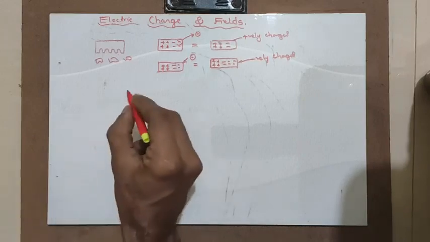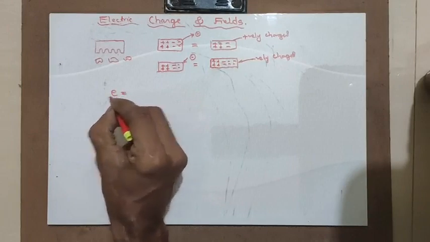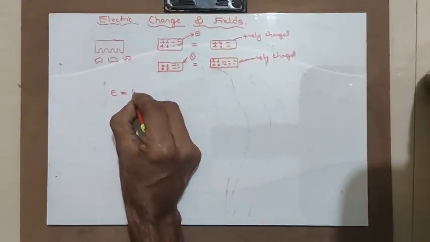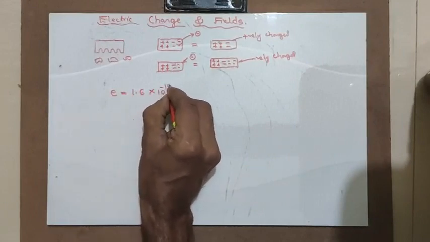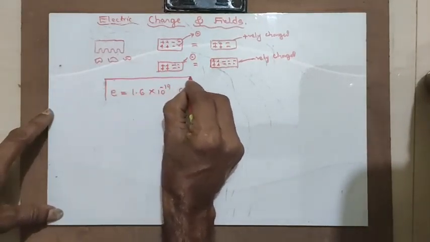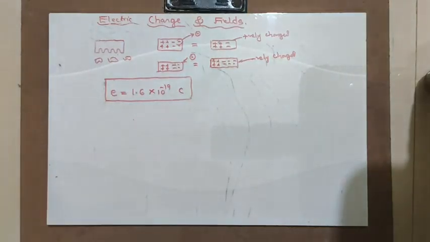Now, what is an electron here? The electron is the fundamental unit of charge and it has a magnitude of 1.6 into 10 raised to minus 19 coulomb. One has to understand that an electron has 1.6 into 10 raised to minus 19 coulomb.